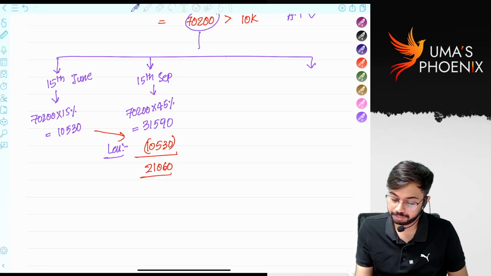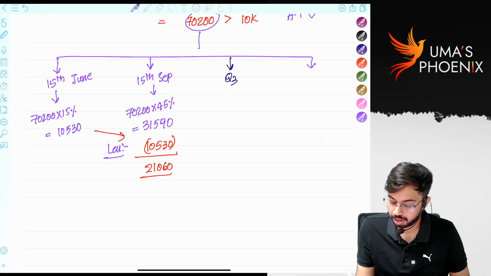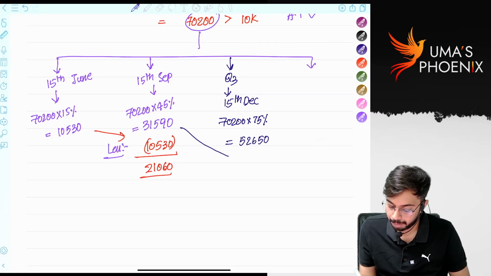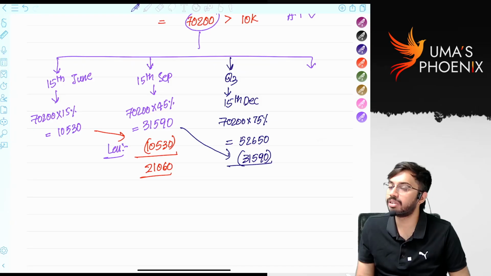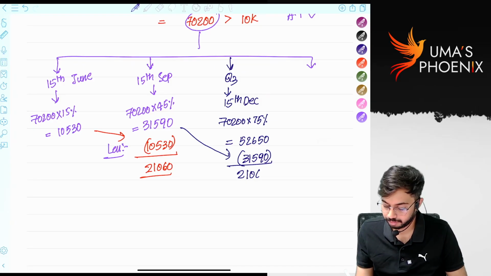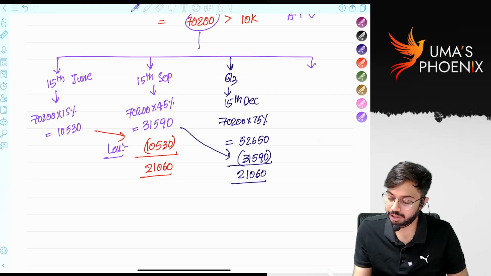What is Q3 due date? 15th December. On or before 15th December, 75% of advance tax is required to be paid, right? 52,650. But he already paid 31,590 in first and second quarter, correct? So in third quarter, how much he has to pay? 21,060.